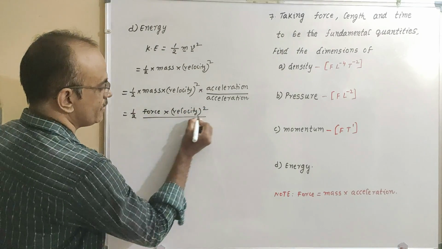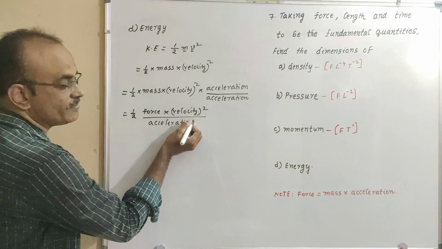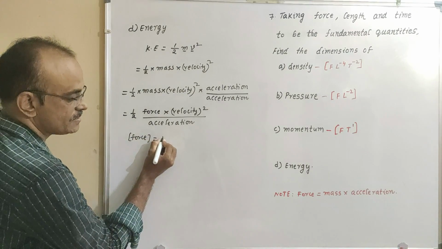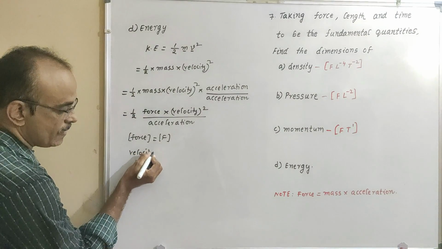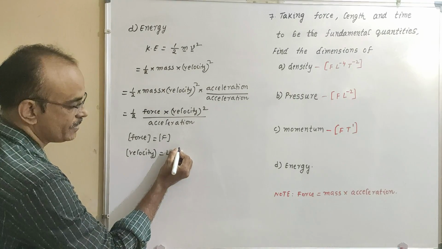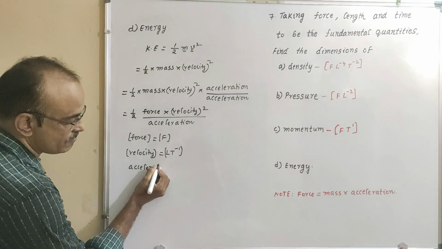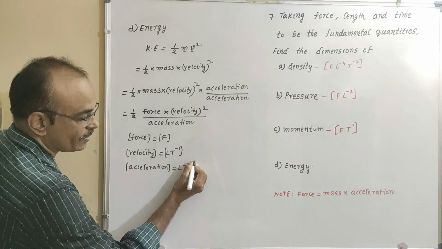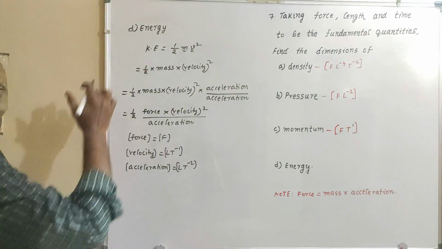Now half mass into acceleration is nothing but force, into velocity whole squared divided by acceleration. Here force is equal to F, velocity is equal to L t to the power of minus 1, and acceleration is equal to L t to the power of minus 2. Now substitute to get the dimensional formula for energy.